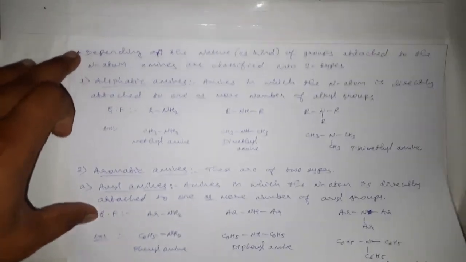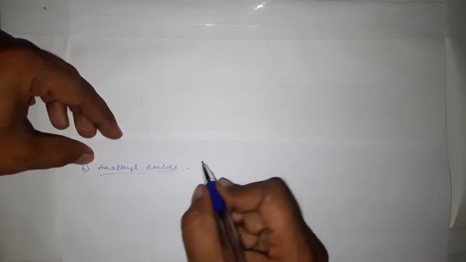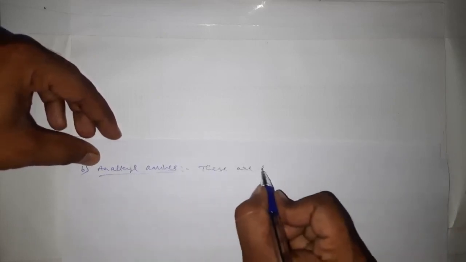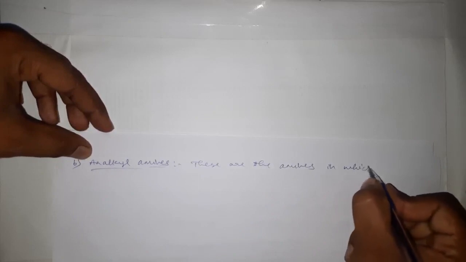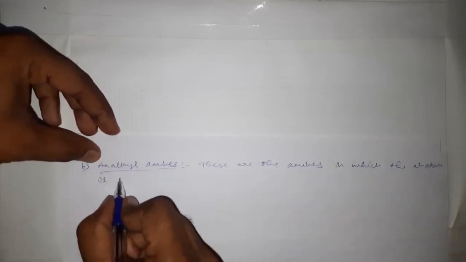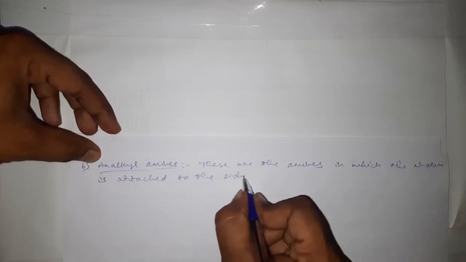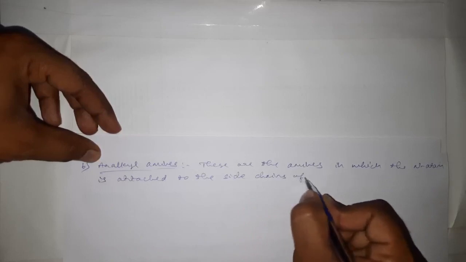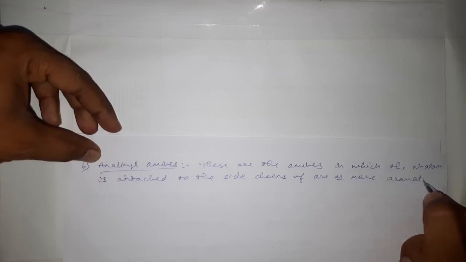And here another type is there. The second type of aromatic amines is aralkyl amines.